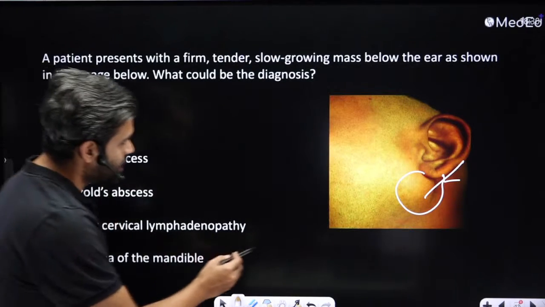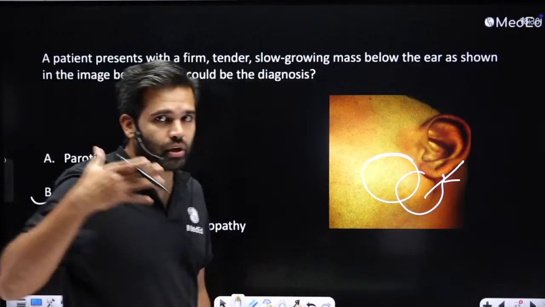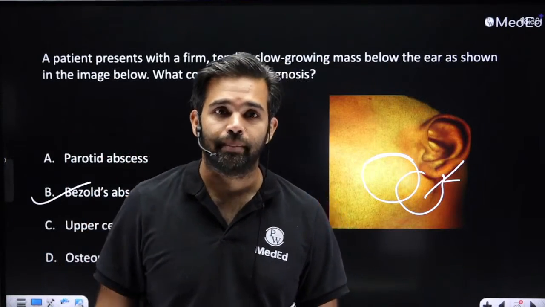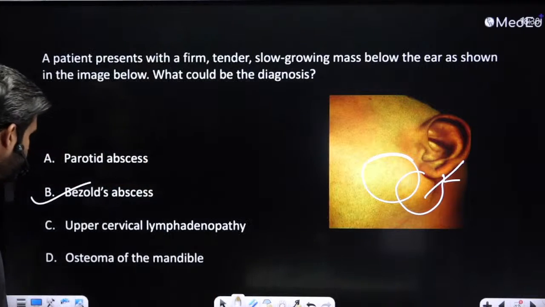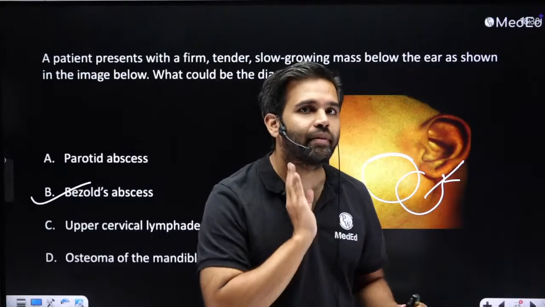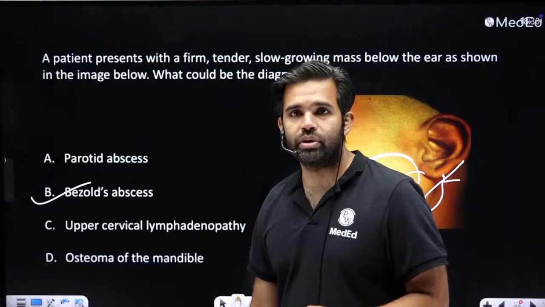A parotid abscess, the parotid location is a little bit more anterior. Bezold's is along the sternocleidomastoid. Citelli's is along the posterior belly of the digastric. Okay, lymphadenopathy and osteomyelitis of the mandible do not present like that. Deep cervical lymphadenopathy is a little bit lower. So this is Bezold's abscess.